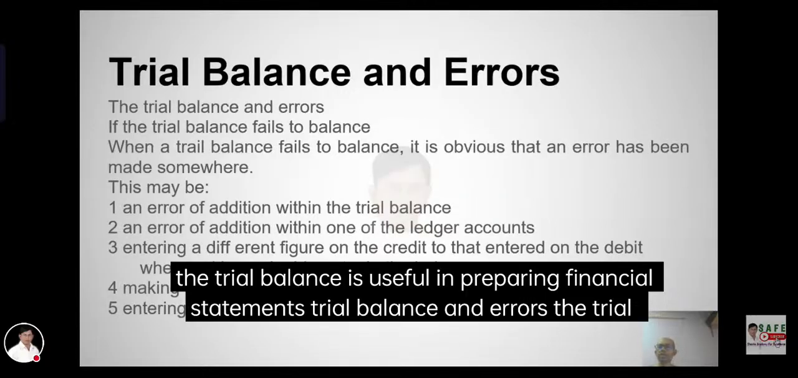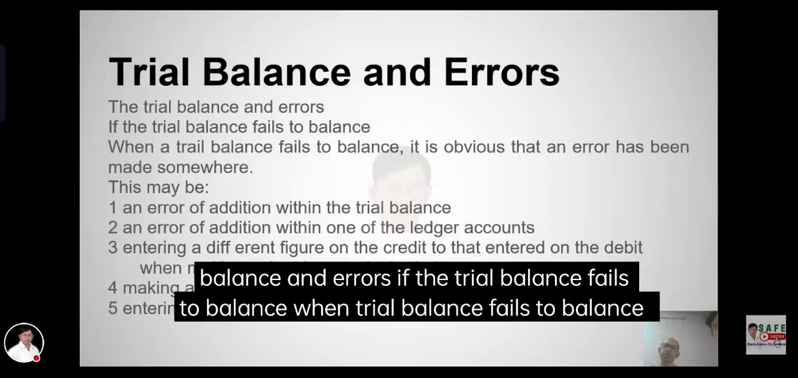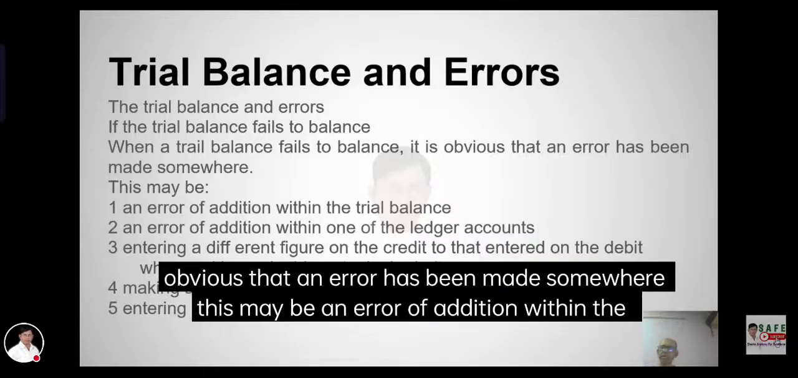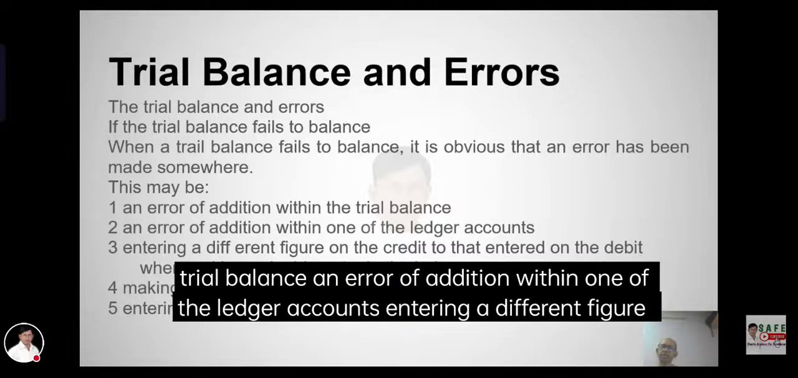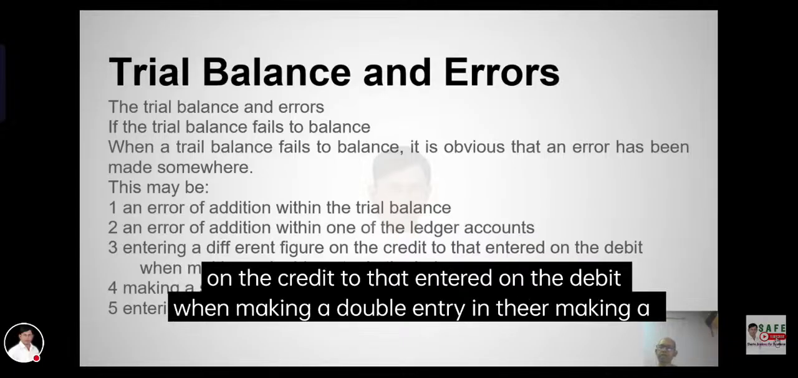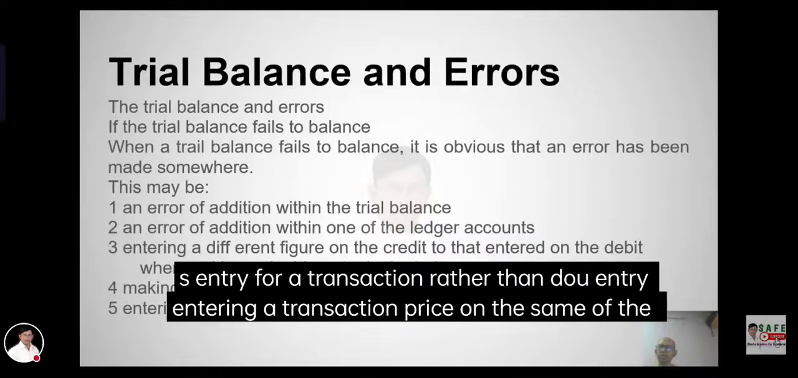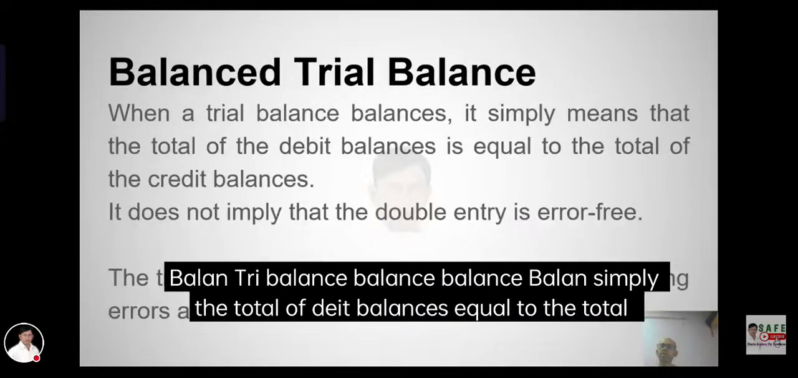Trial balance and errors. When the trial balance fails to balance, it is obvious that an error has been made somewhere. This may be an error of addition within the trial balance, an error of addition within the ledger account, entering a figure on the credit side that should have been entered on the debit side within the double entry, or making only one entry for a transaction rather than both entries in the ledger.